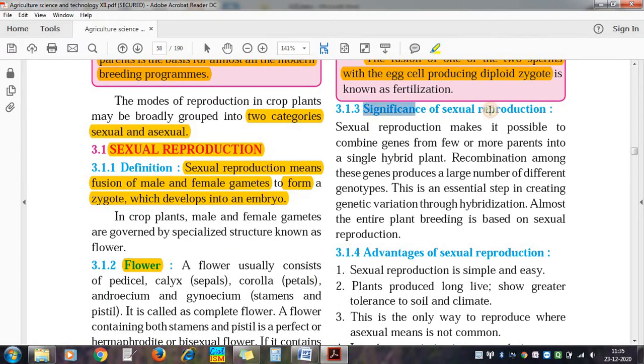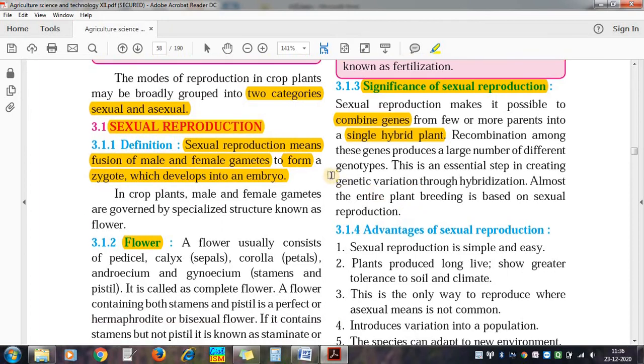Now what is the significance of sexual reproduction? Means importance of sexual reproduction. Please understand that sexual reproduction in plants is done by using seeds only. Here in sexual reproduction we can combine various genes. In hybrid seed production we can combine good quality genes, and by using male and female parents we can make a single hybrid plant.